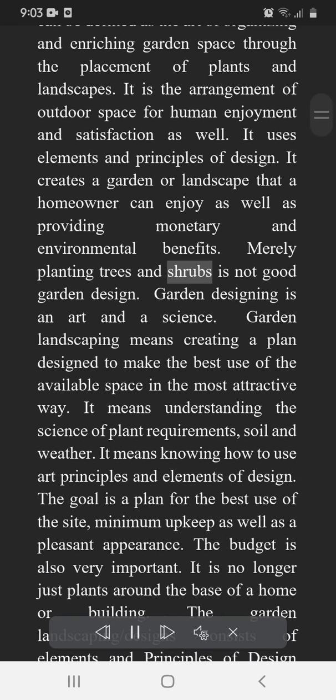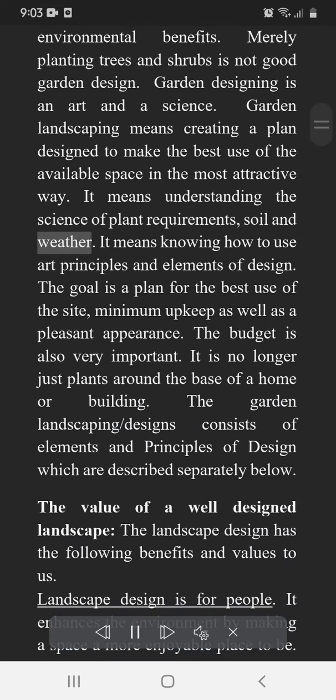Merely planting trees and shrubs is not good garden design. Garden designing is an art and a science. Garden landscaping means creating a plan designed to make the best use of the available space in the most attractive way. It means understanding the science of plant requirements, soil and weather. It means knowing how to use our principles and elements of design. The goal is a plan for the best use of the site, minimum upkeep as well as a pleasant appearance.